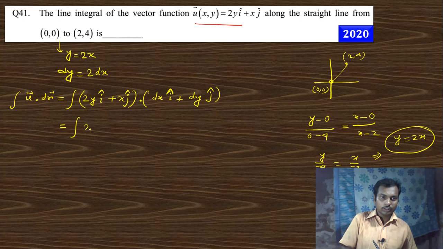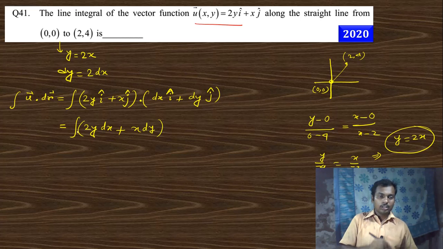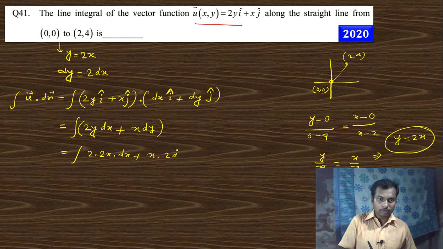So this is nothing but 2y dx plus x dy, right? Now I want to change into one variable. There are two variables, we want to change to one variable. What is the value of y? y is nothing but 2x and dy is nothing but 2 dx, and the limit of x is 0 to 2.